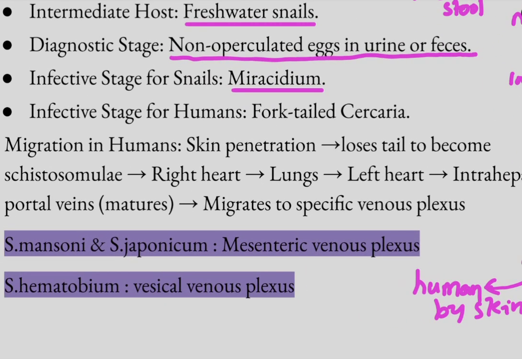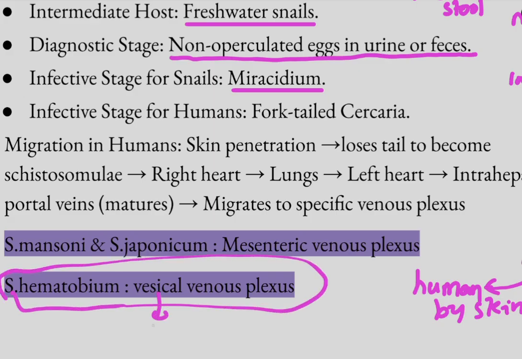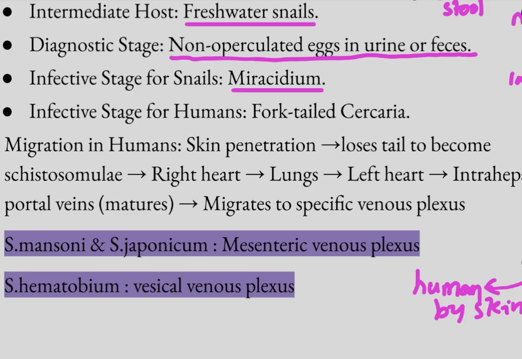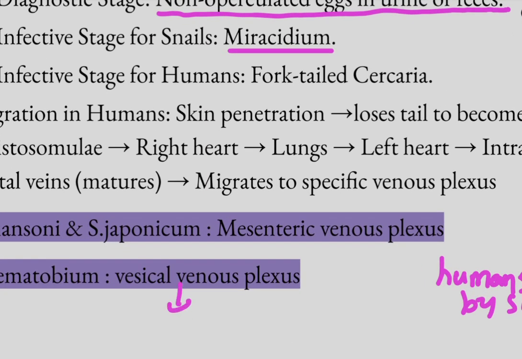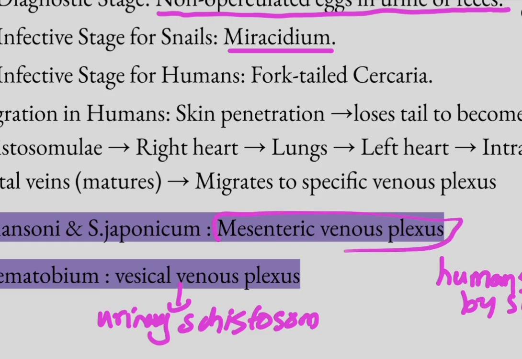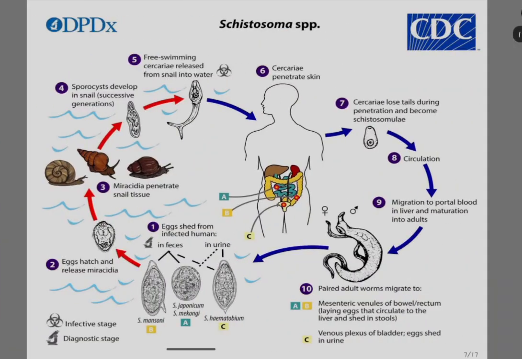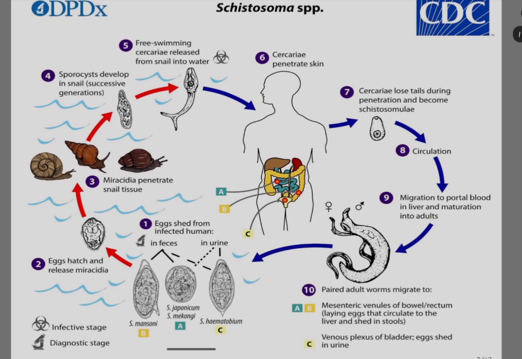I told you that in humans the Schistosoma lives in the venous plexuses, and Schistosoma hematobium specifically lives in the vesical venous plexus, the venous plexus of the urinary bladder, and it causes urinary schistosomiasis. And Mansoni and Japonicum live in the mesenteric venous plexus, and they cause intestinal schistosomiasis. Now let's discuss the life cycle in detail.